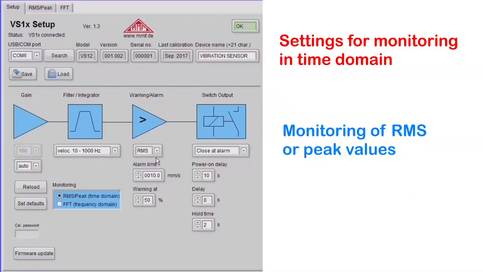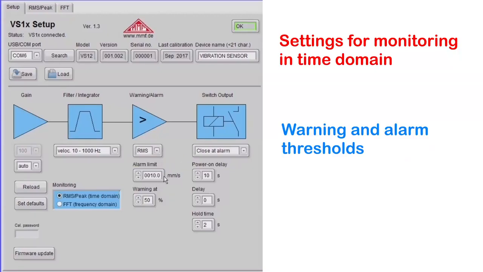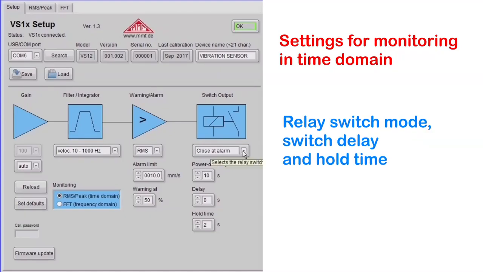In time domain, you may choose between RMS and peak monitoring. RMS is the square mean value over the last second. The peak value shows the highest absolute vibration amplitude of the past second. The alarm limit is the RMS or peak trip value of the relay. The warning limit is entered in % of the alarm limit. It can be used to give an optical pre-alarm with the LEDs. The relay output can be configured as neutrally closed or neutrally open.